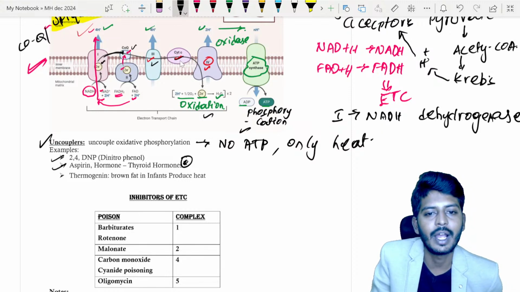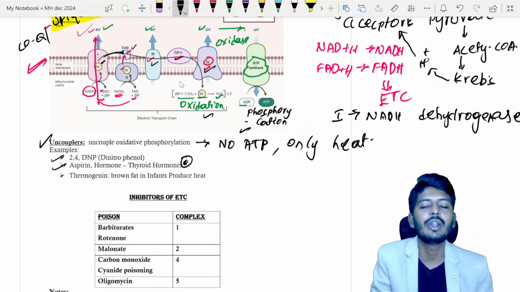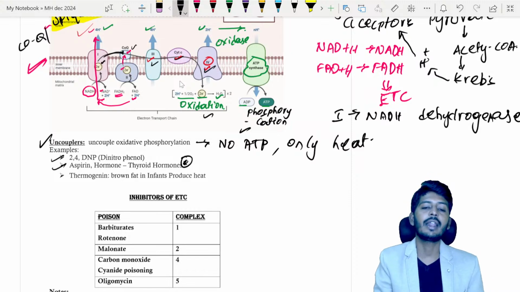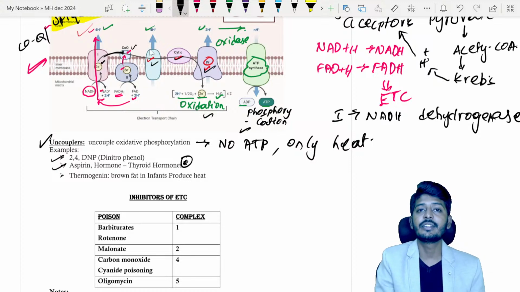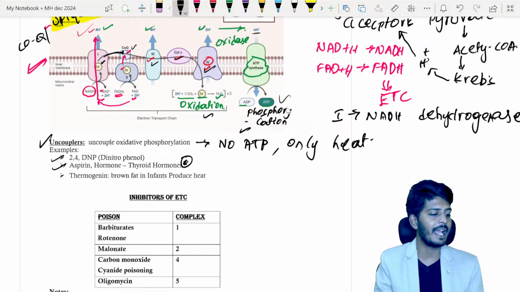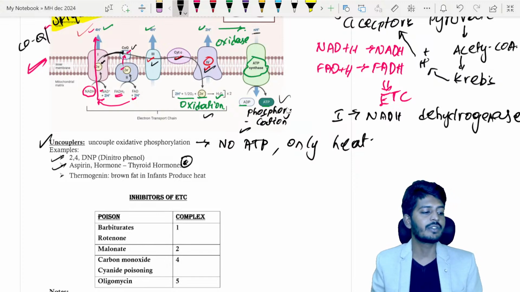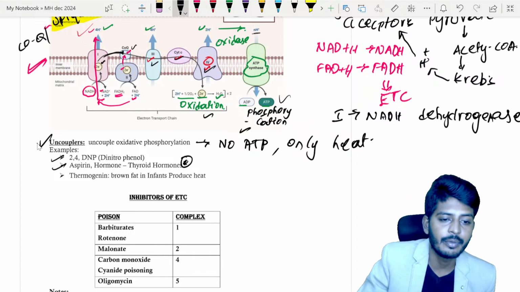From there electrons go to cytochrome C, and complex 4 utilizes those electrons and oxygen to form water. Complex 1 will send hydrogen, complex 3 will also send hydrogen, formed in the mitochondrial matrix. Complex 5 will utilize all that hydrogen and synthesize ATP with the help of a coupled reaction called oxidative phosphorylation.